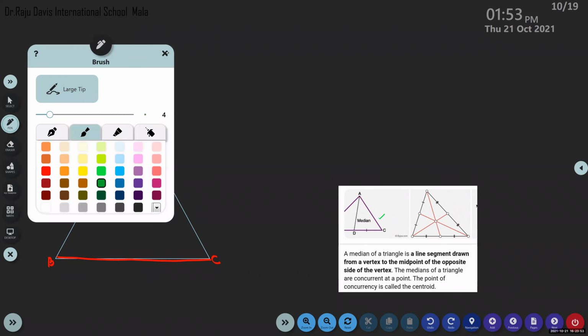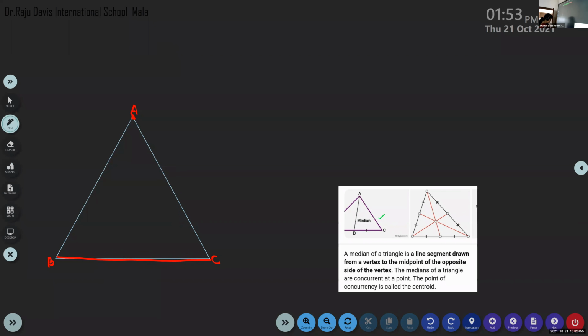What do you know about midpoint? Middle point. That means I'll put a mark here. Exact middle point of B and C. Then BD will be equal to DC, isn't it? D is the middle point, means BD will be equal to DC. Now, I'm going to draw a line from A to D, joining AD.